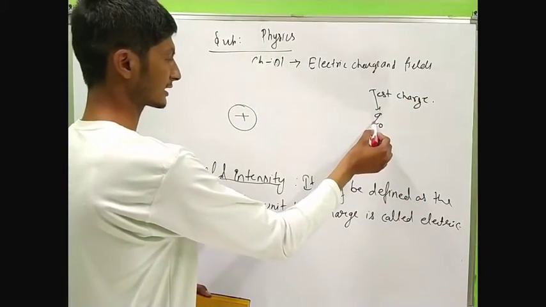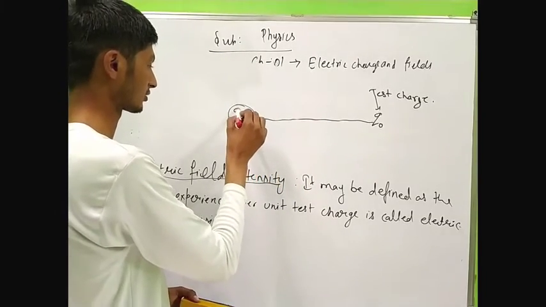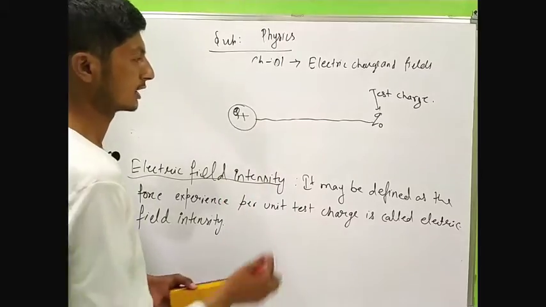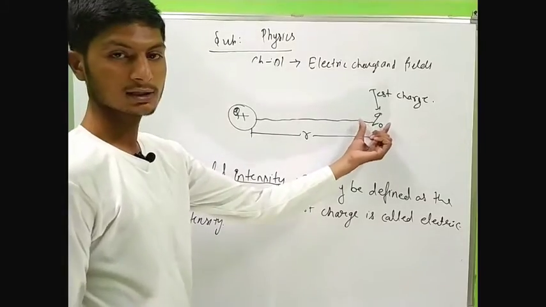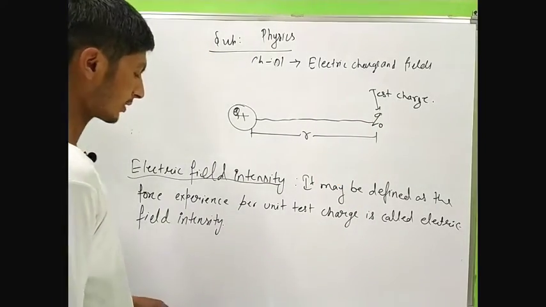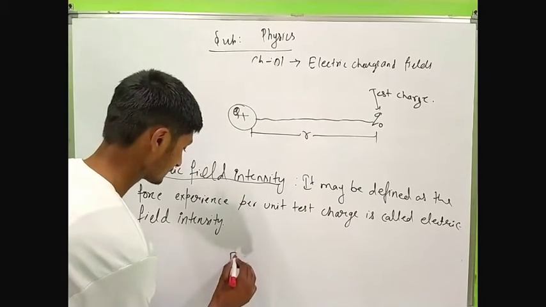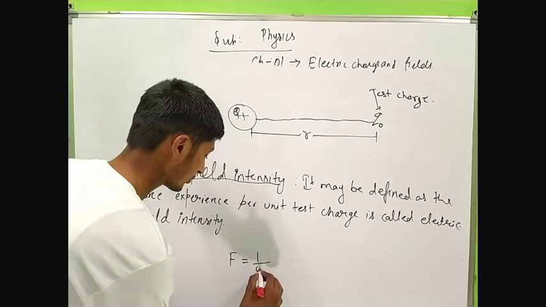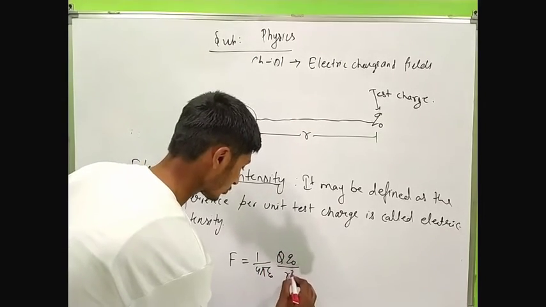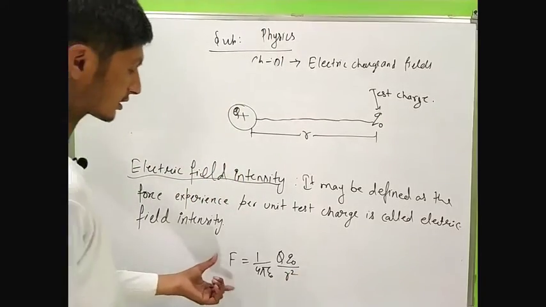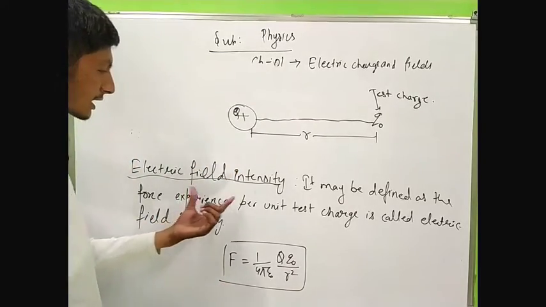When we bring this test charge into the field of the charge q, at a distance r, this charge will experience a force by Coulomb's law. The force is 1/4 pi epsilon naught q q naught upon r square. This is the force given by Coulomb's law.